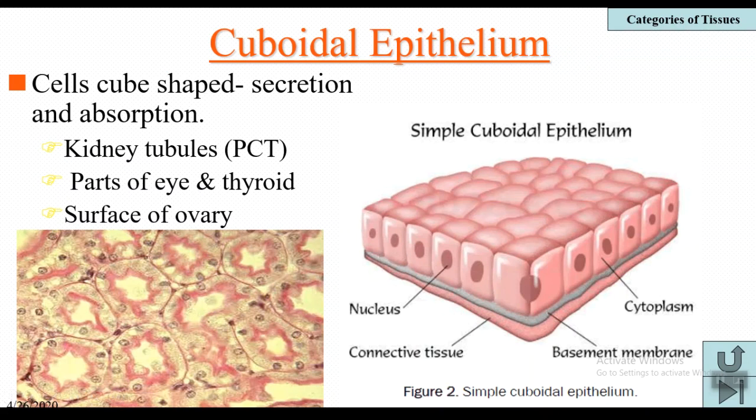Particularly the examples are the kidney tubules, the proximal convoluted tubule, and parts of the eye and thyroid and the surface of the ovary. These are all the examples for cuboidal epithelium.